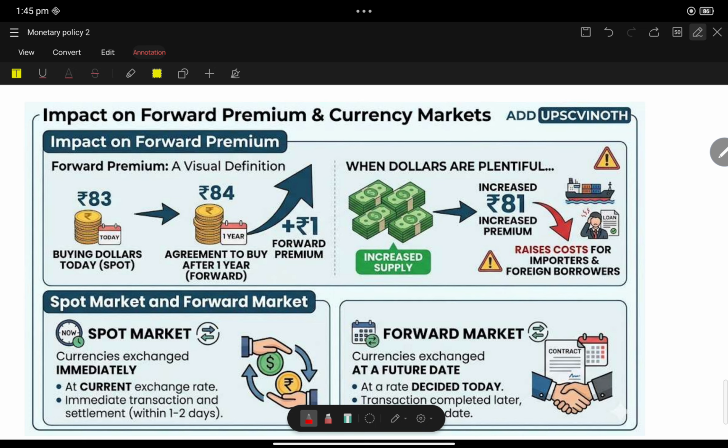The word forward premium simply means how much extra you have to pay to buy dollars for a future date compared to buying them today. It's very simple. You are buying the dollar today at spot. It is 83 rupees. You are putting in an agreement. That is forward premium. How much extra do you have to pay to buy a dollar for a future date, not today.